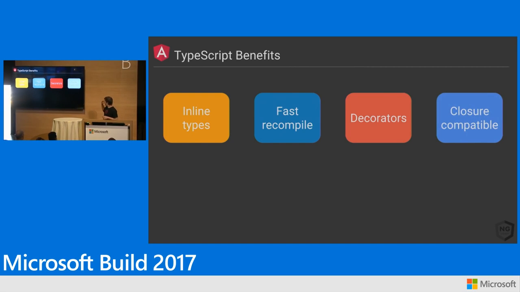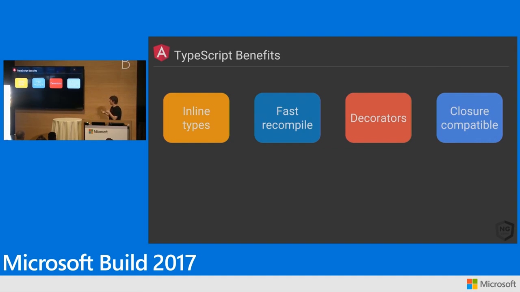Closure compatible. Now, I just talked a bunch of rubbish about that Closure Compiler JavaScript, but the thing is, it's really, really fast, it's really, really compressible, and it's because it has all of that type information. So one of the things that we had to make sure that we could do if we were going to get TypeScript to work at Google was all of this Closure JavaScript that we've written, with all those JSDoc inline annotations. We need to make sure that our TypeScript plays nicely with that.